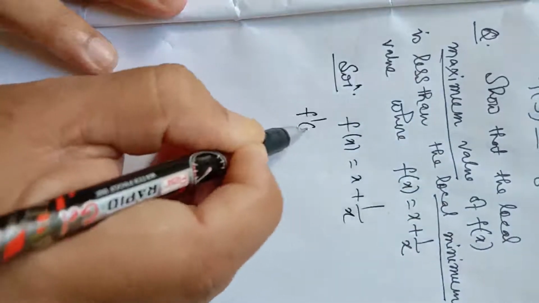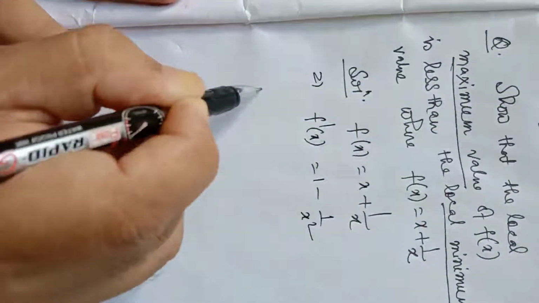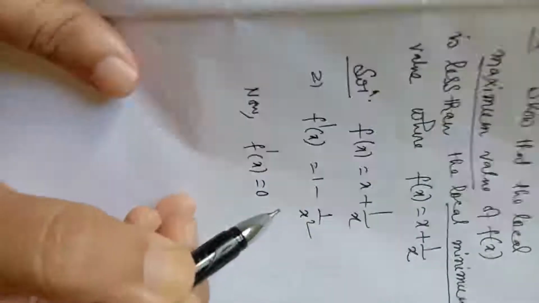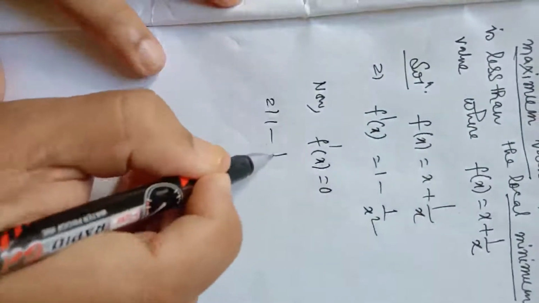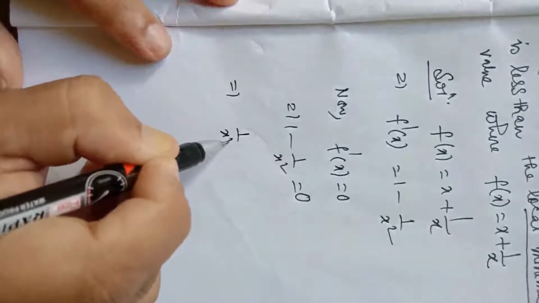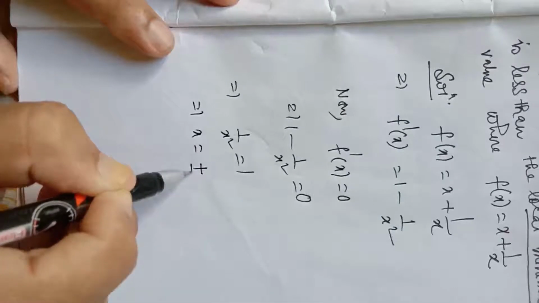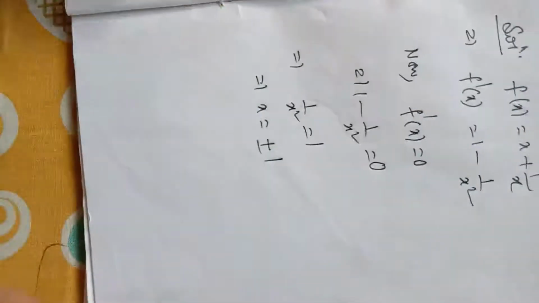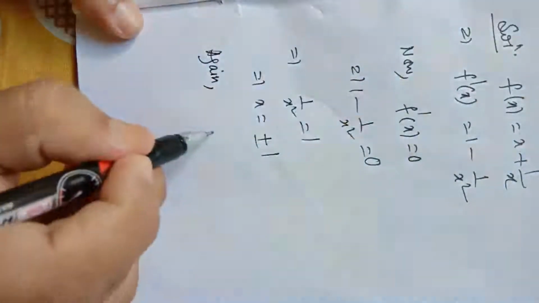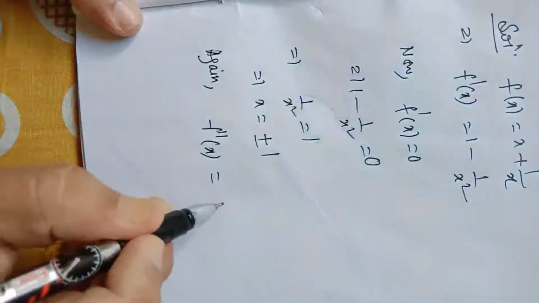First step, we have to find f dash x. It will be 1 minus 1 by x square. Next step, we have to solve f dash x equal to 0. We will get 1 minus 1 by x square equal to 0. So 1 by x square equal to 1, so x equal to plus minus 1, 1 and minus 1. Next step, we have to find f double dash x. f double dash x will be 0 plus 2 by x cube.